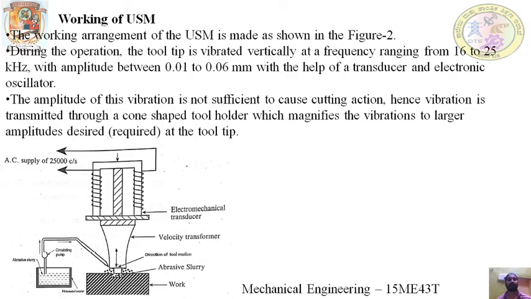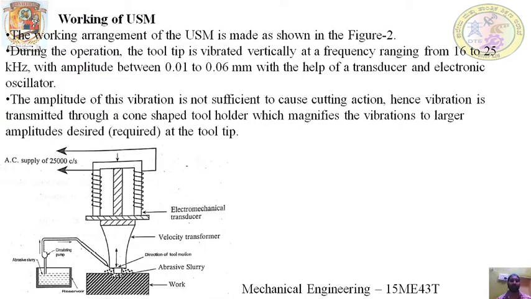Now the working of ultrasonic machining. During the operation, the tool tip, this is the tool tip here, is vibrated at a high frequency ranging from 18 to 25 kilohertz with an amplitude of 0.01 to 0.06 mm. The amplitude is not the gap between tool and workpiece, but the range in which the tool moves vertically. This is achieved with the help of a transducer and electronic oscillator.